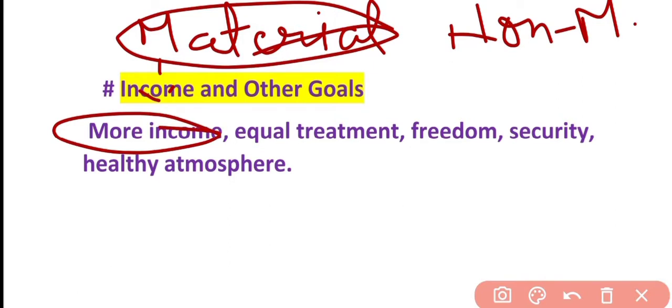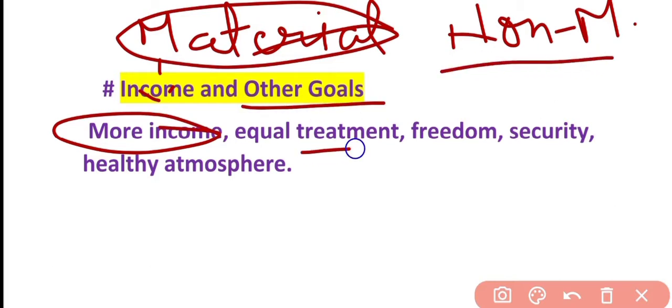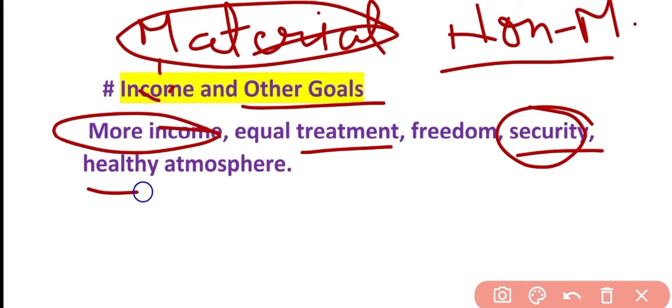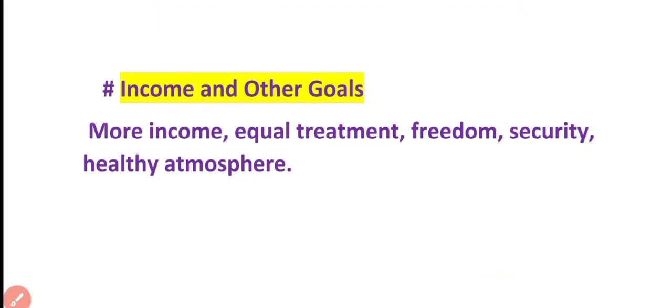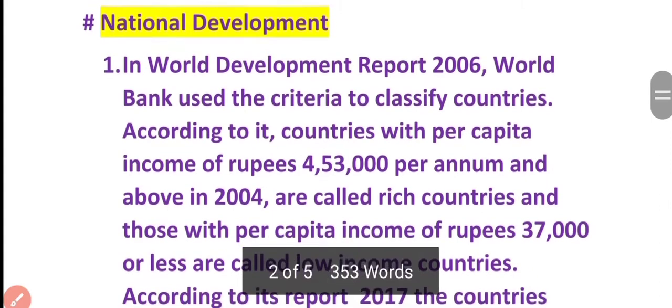So more income, more satisfaction. But there could be other goals also which are named non-materialistic goals. They are like equal treatment, freedom, security. This could be job security also. This could be social security also, a healthy atmosphere, right? So our goals can be materialistic as well as non-materialistic. So I have made this clear here. Yes, move to the next.